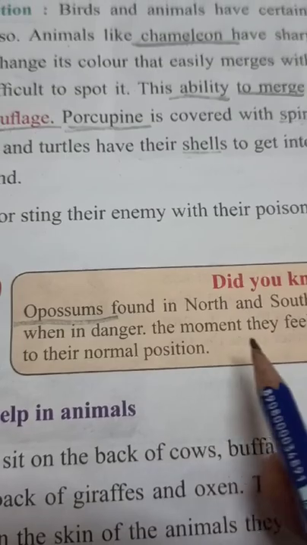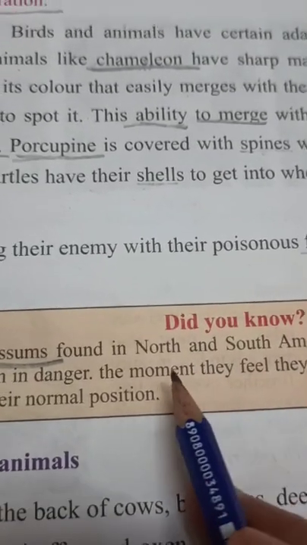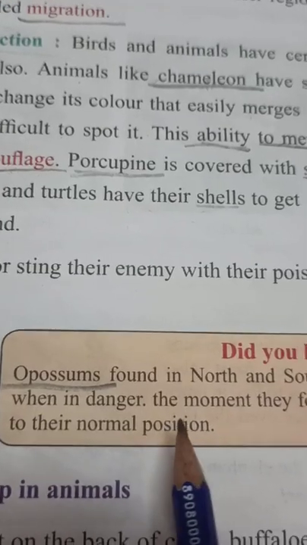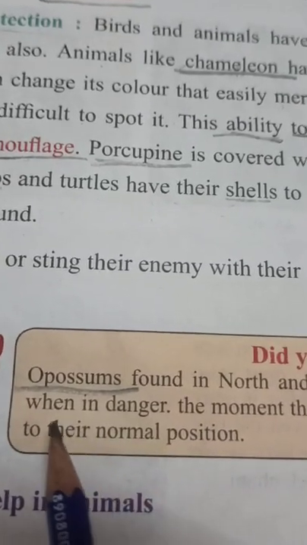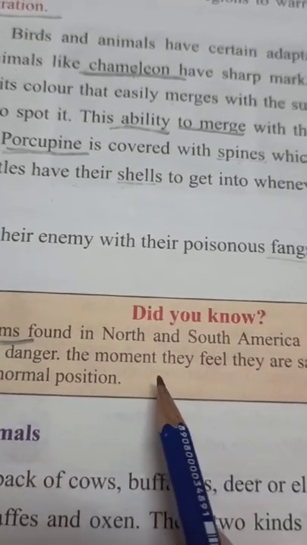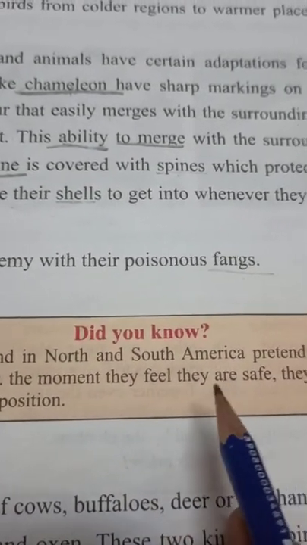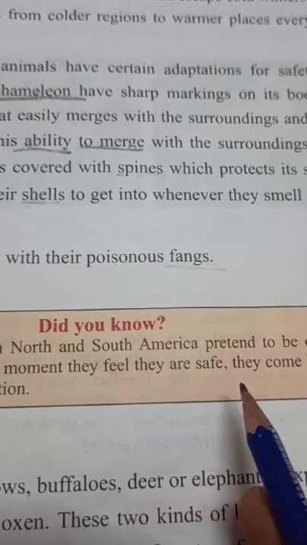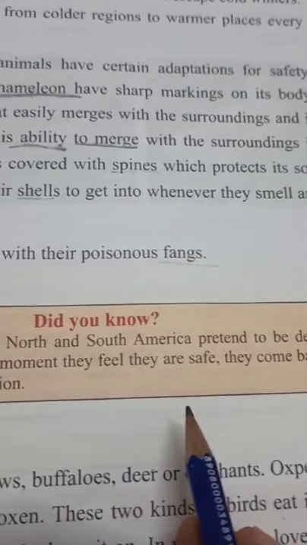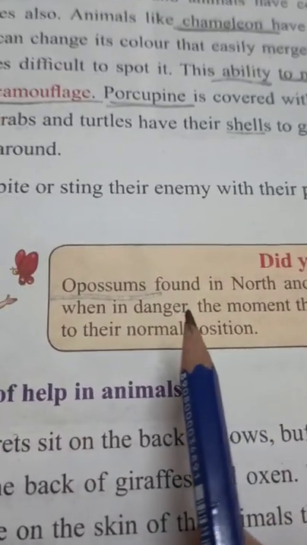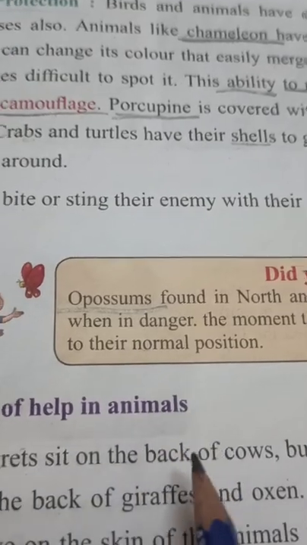What does pretend to be dead mean? It means they start acting like they are dead animals, when they are in danger. And at that moment, when they feel that after some time they are safe, then again they come back to their normal position. So this is also an amazing animal.